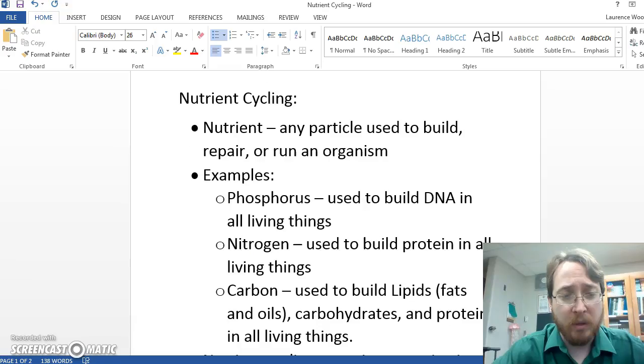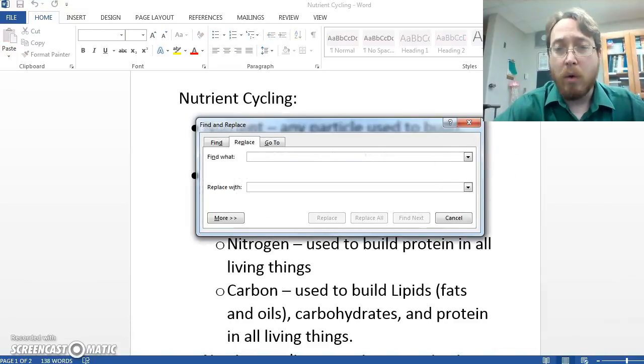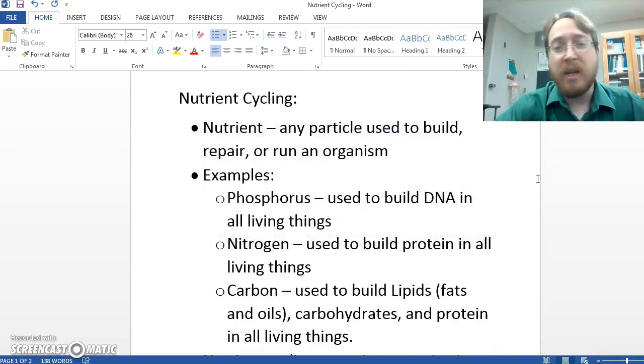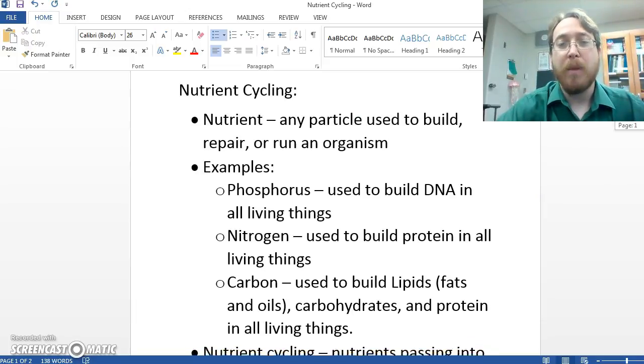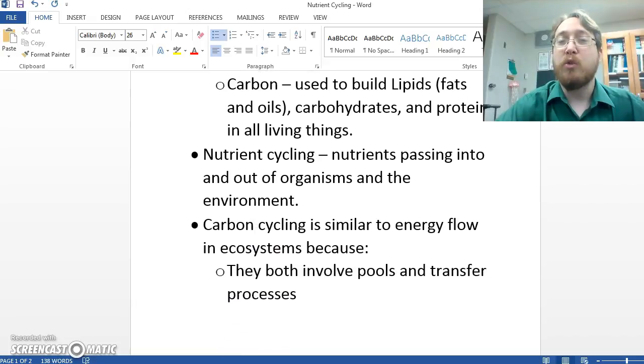So let's review. A nutrient is any particle used to build, repair, or run an organism's body. And examples include phosphorus, which is used to build DNA in all living things, nitrogen, which is used to build protein in all living things, and carbon, which is used to build lipids, which are fats and oils, carbohydrates, and protein in all living things.